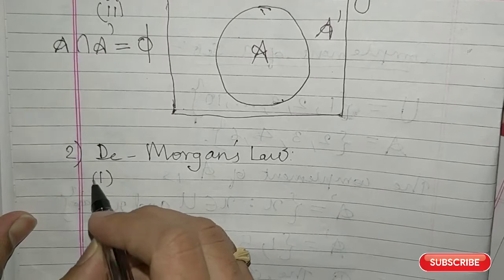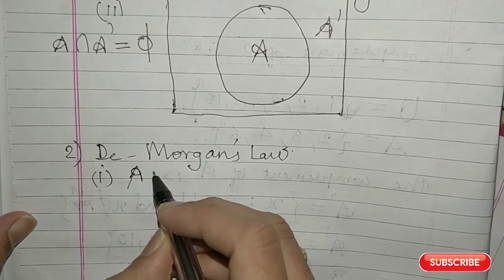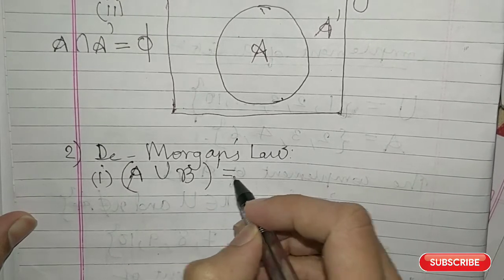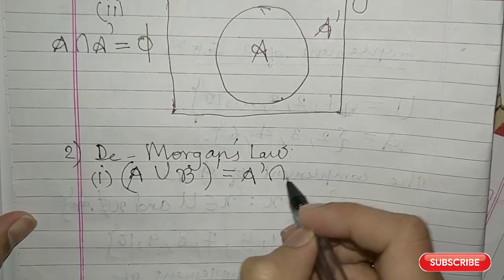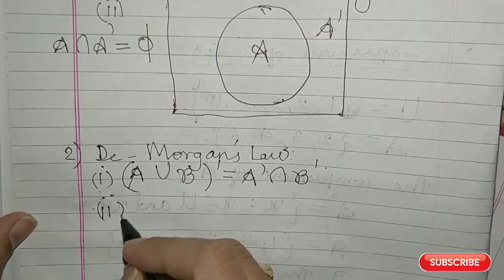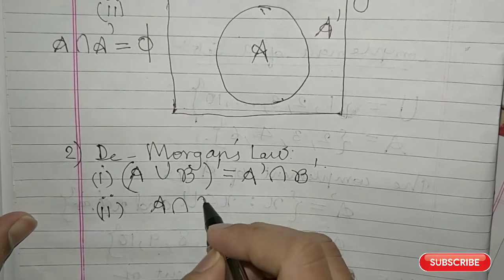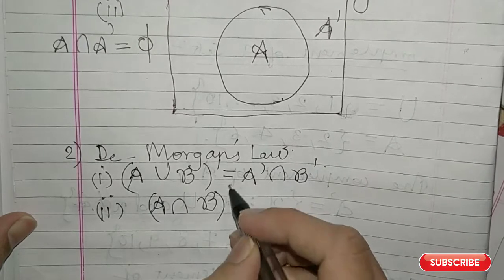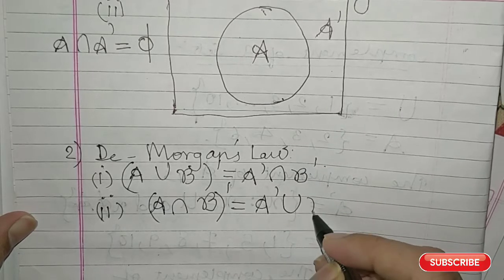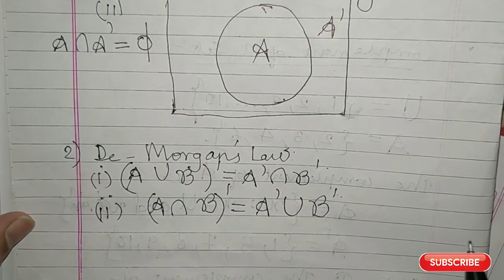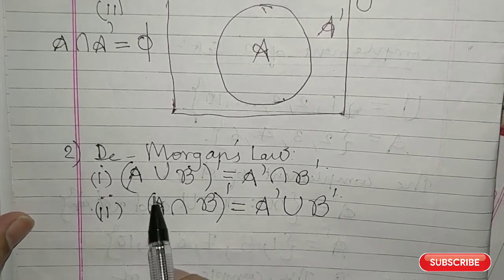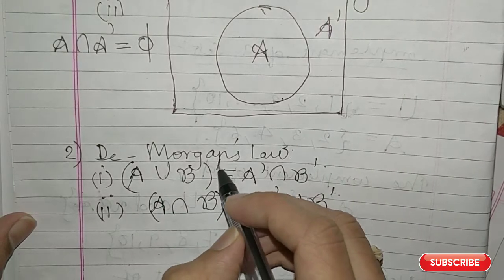So the first De Morgan's law is: A union B, the whole complement, is equal to A complement intersection B complement. And the second De Morgan's law is: A intersection B, the whole complement, is equal to A complement union B complement. These are the two laws that are known as De Morgan's laws. Here this is the complement.